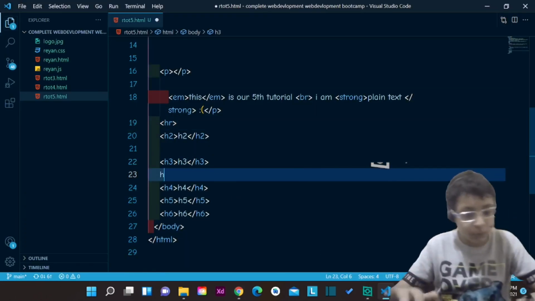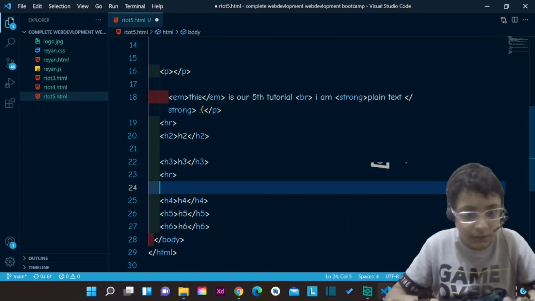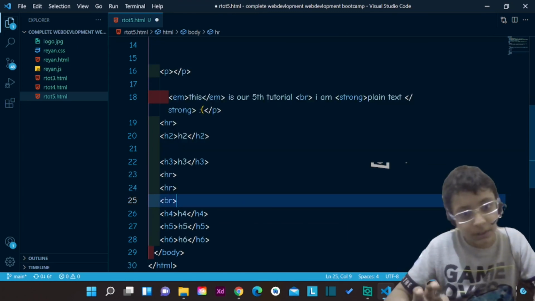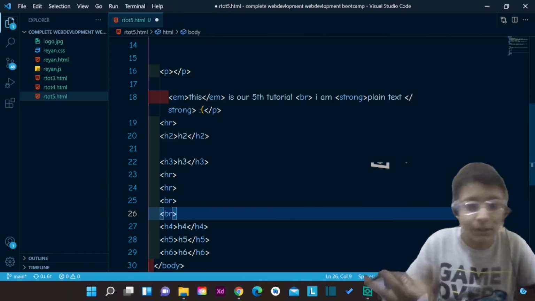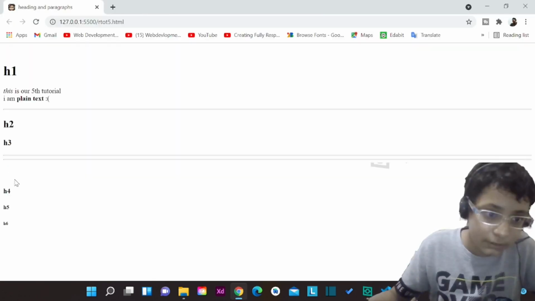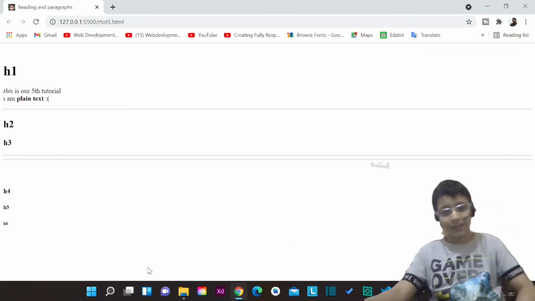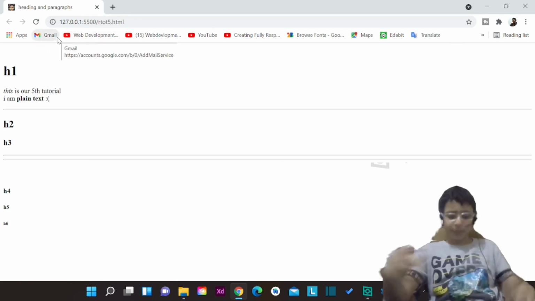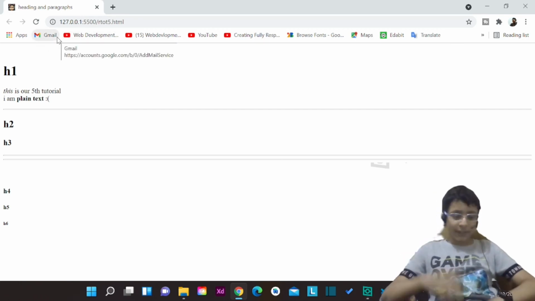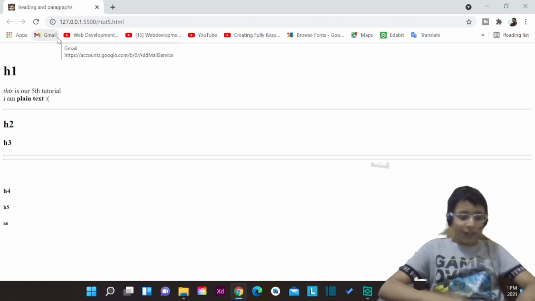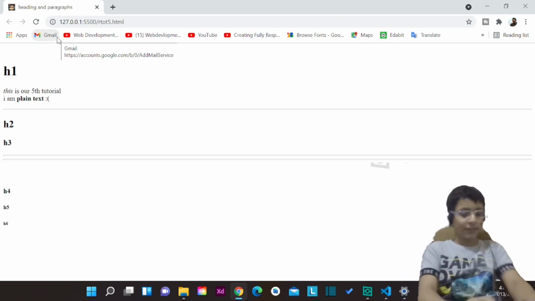We can put plenty of HRs and BRs to get something like this. It's pretty ugly, because here we are only coding HTML, and this will make our websites look ugly.